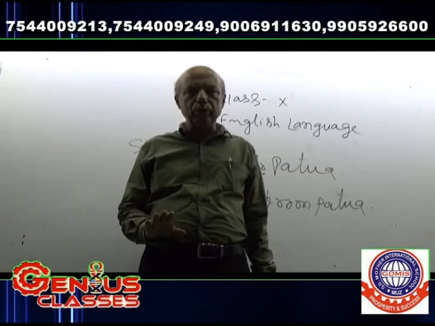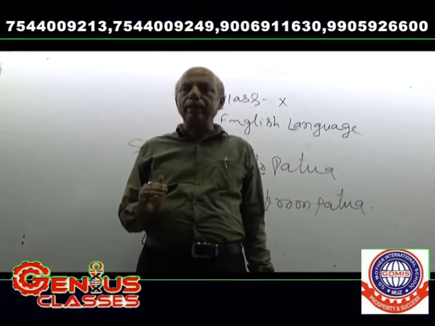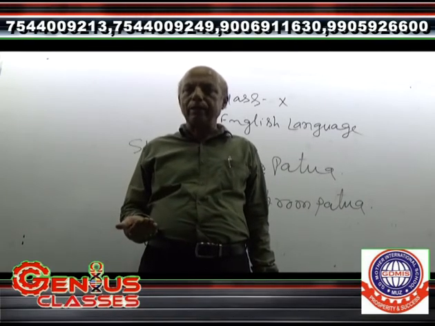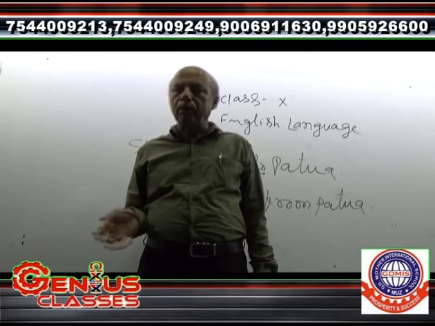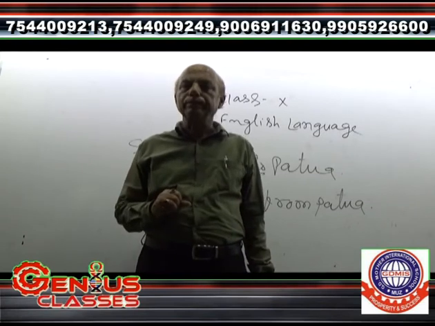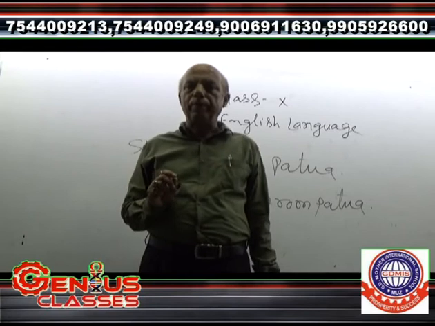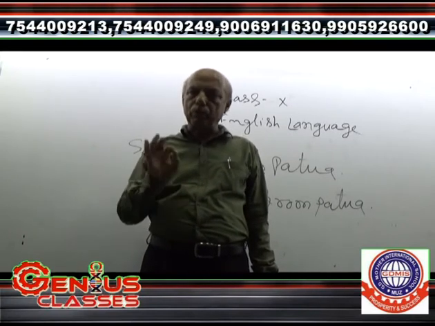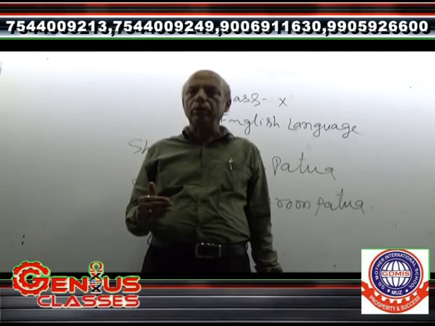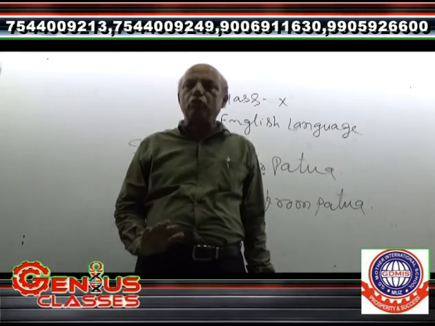Thereafter, I have also used by and with, and I have told that by is used to indicate the action of the doer, before the person, whereas with is used to indicate the action before the instrument.